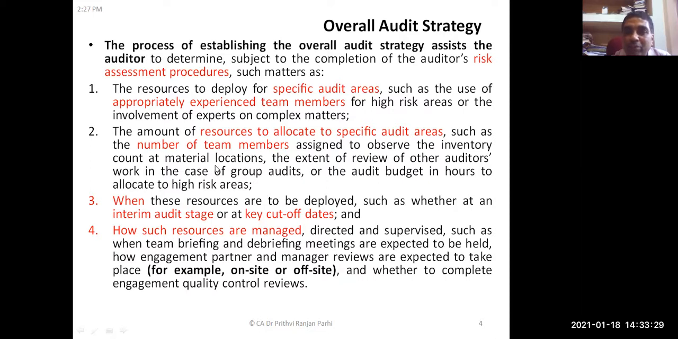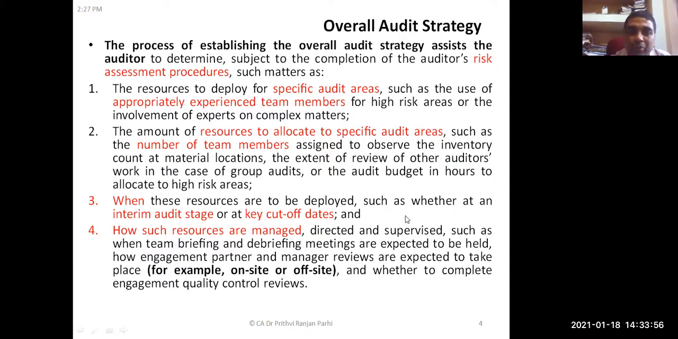Let us say management is going to do the physical verification of inventory. So the auditor needs to decide and include in the audit strategy that these many resources are required to verify the inventory verification procedures. Similarly, when these resources are to be deployed, such as at an interim audit stage or key cutoff dates.